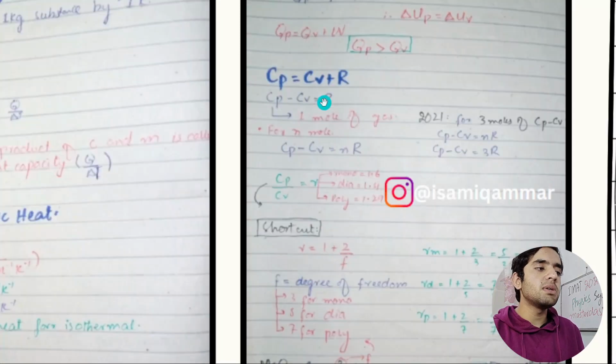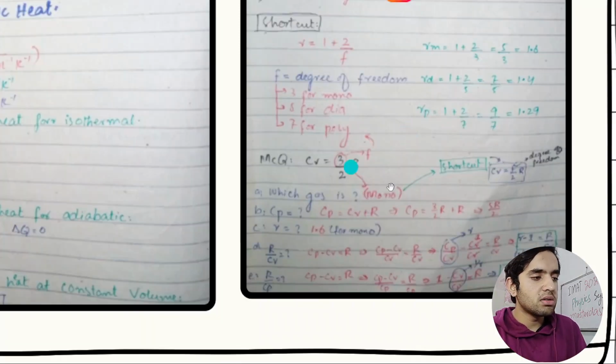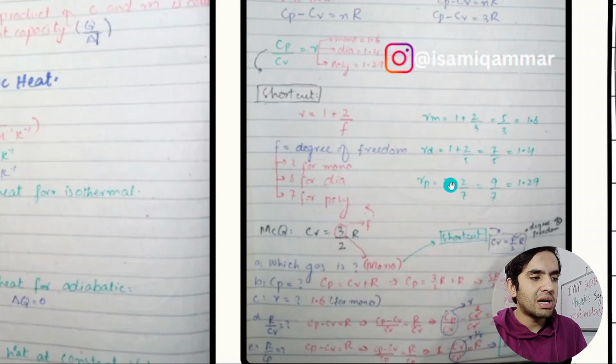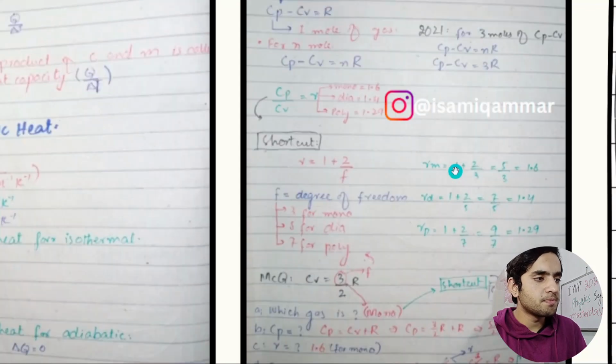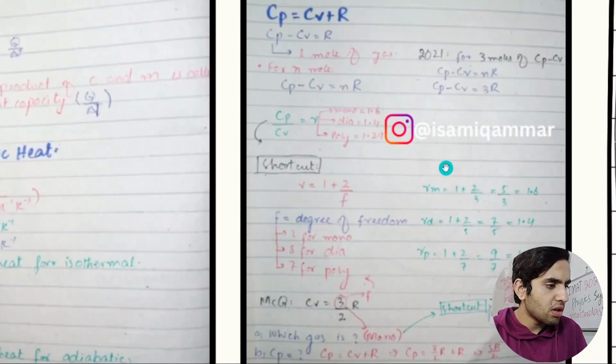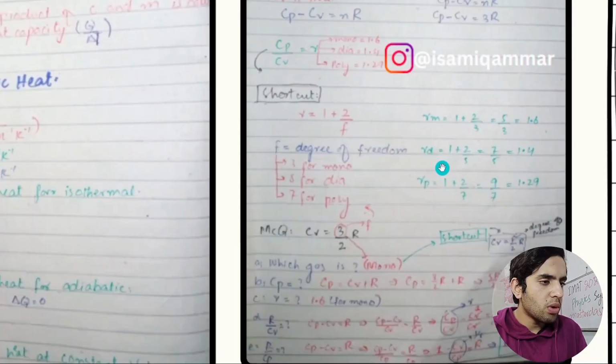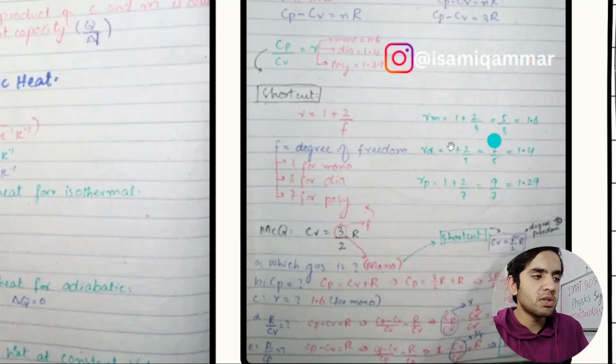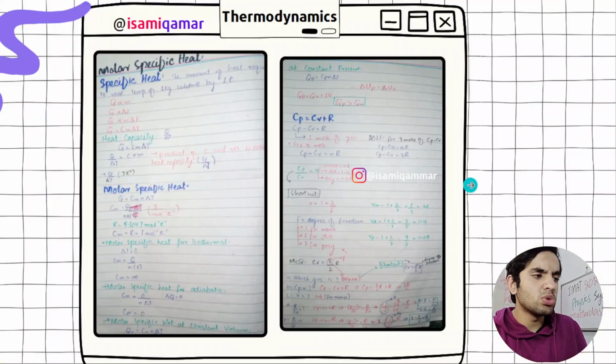This is also important: Cp minus Cv is equal to R. And there are questions that I added: what would be gamma? Gamma for a monoatomic gas will be 1.6, for a diatomic gas gamma will be 1.4, and for a polyatomic gas, 1.29.